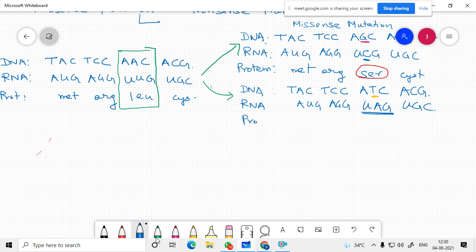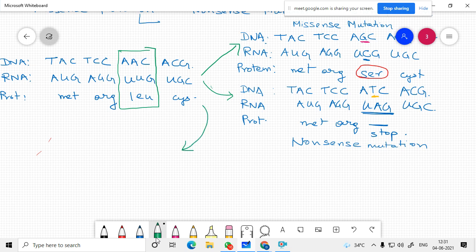The corresponding protein becomes methionine, arginine, and this is a stop codon. It stops. So this is a nonsense mutation.